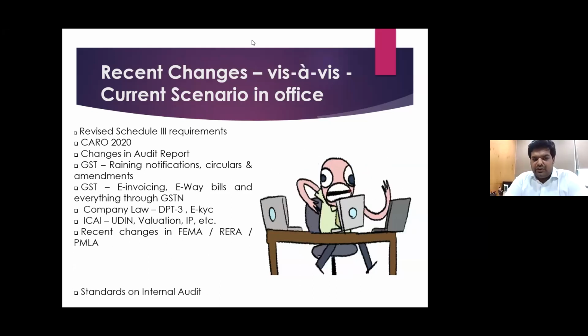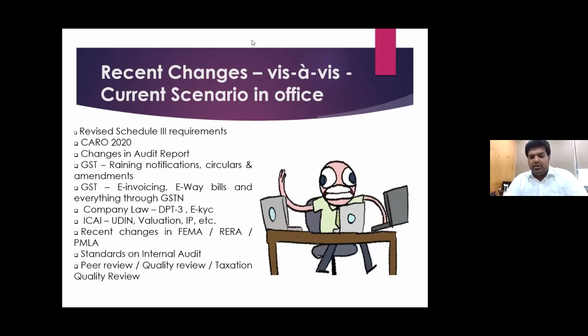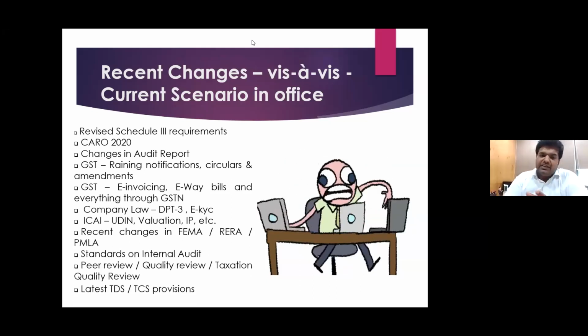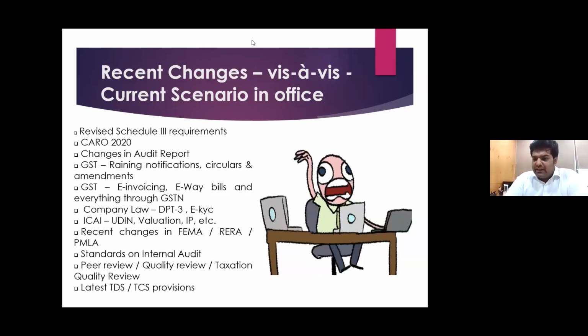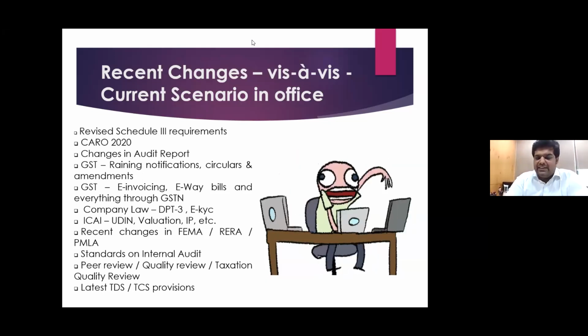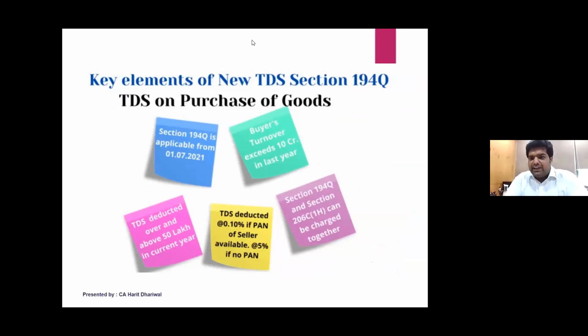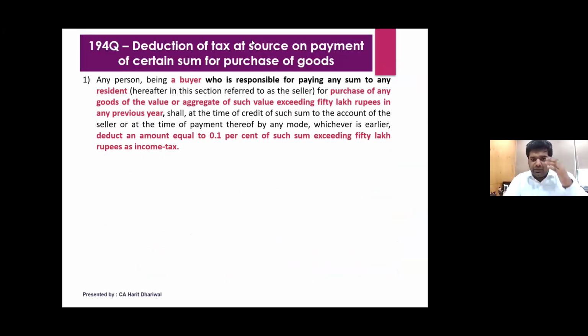E-invoicing, company law. Everywhere you can see there are changes going on. And in all these changes, today we're going to discuss something very relevant for all of us, and that is TDS and TCS provisions. Starting with 194Q, we are going to take each section and discuss a few case studies or pointers for those sections. Then if you have any doubts, we can take that. Otherwise, we can move to the next section.